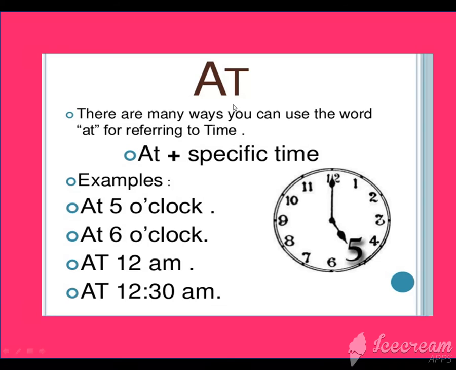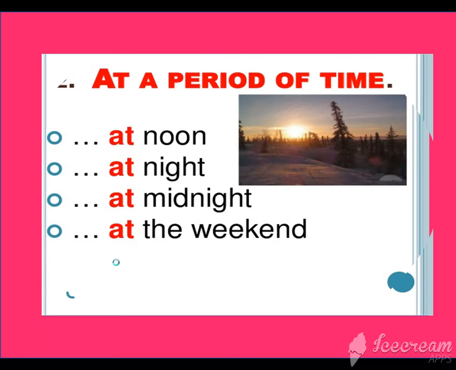At. How do we use at? There are many ways you can use the word at for referring to time. At plus specific time. For example, at 5 o'clock. I get up at 5 o'clock. I sleep at 6 o'clock. I do my work at 12 a.m. I come back to my home at 12:30 a.m. So at is used before the time, or a specific time will be used after the at.